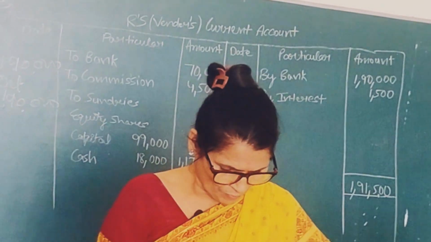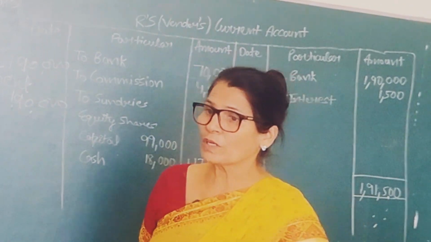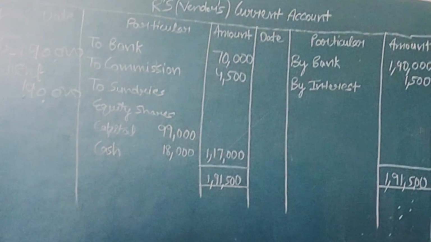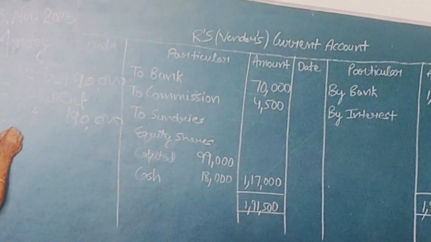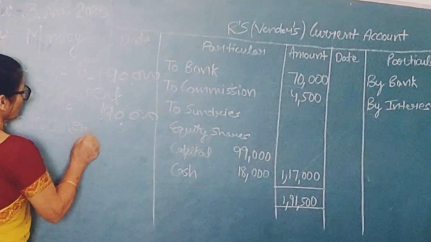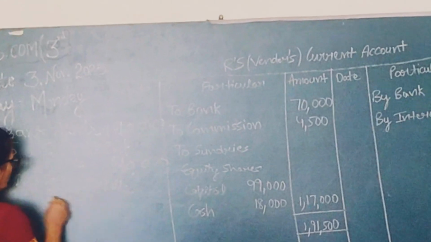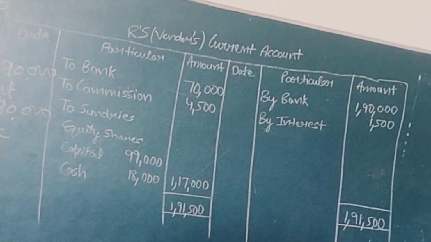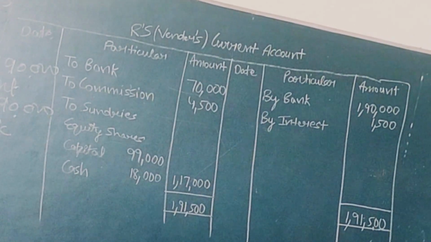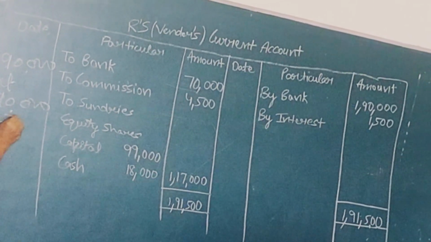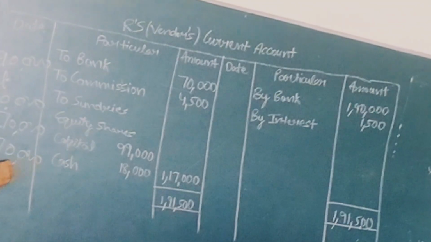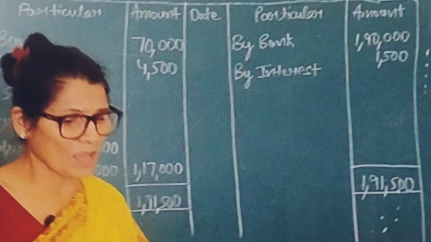Now the second entry: R's current account debit to bank, whatever balance amount is there, that is paid in cash. So R's current account to bank, how much? 70,000. How have you got this 70,000?